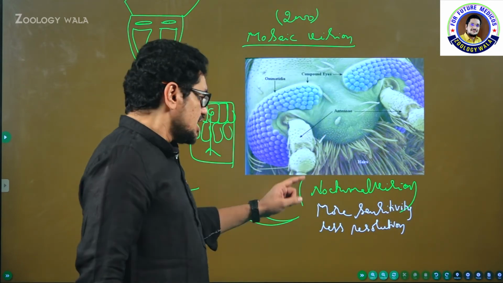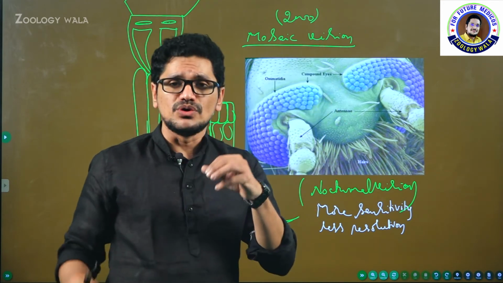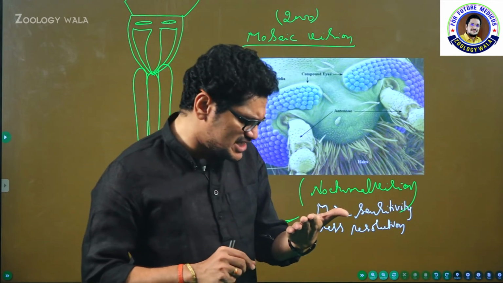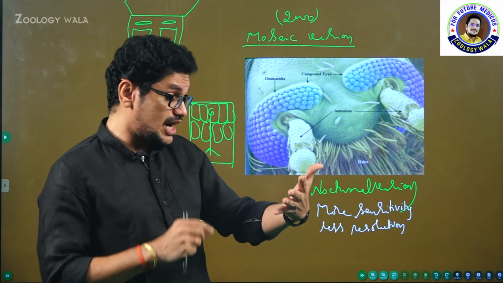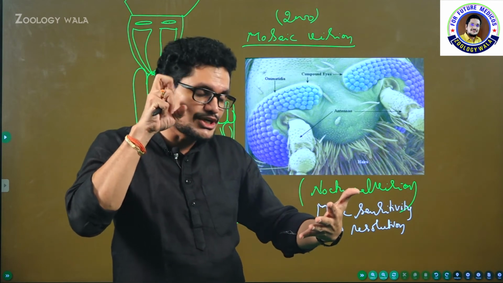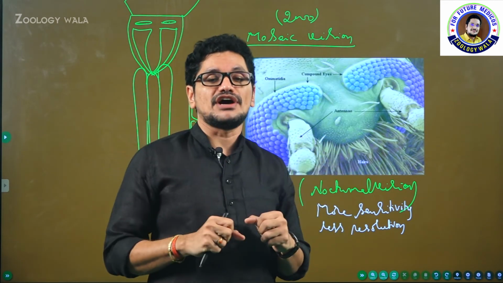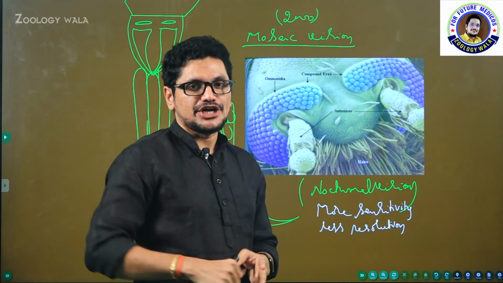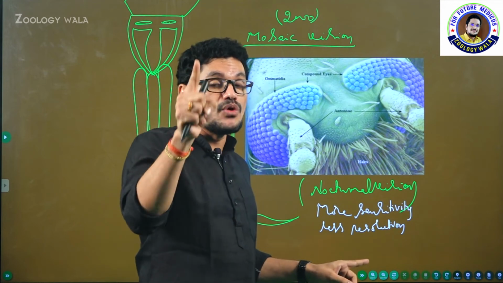For example, if some image or some letters are not appearing clearly for you, then you will try to focus on the board like this, isn't it? Whenever you are studying something, if it is not clearly visible, you will adjust your book also, and your lens will adjust according to the image, according to the distance. That is called accommodation of the eyeball, that is seen in human beings. But here that resolution is not there. It can't focus on things very clearly, but it is able to show more sensitivity.